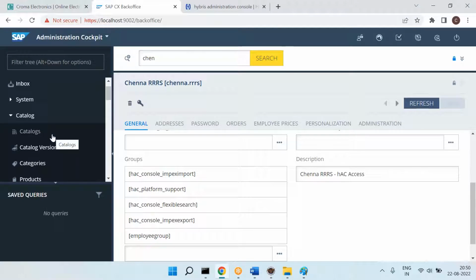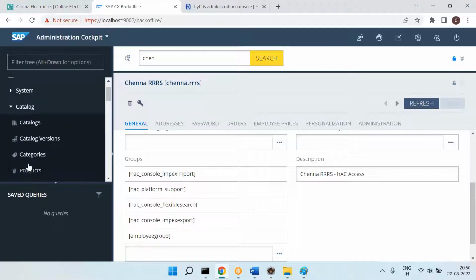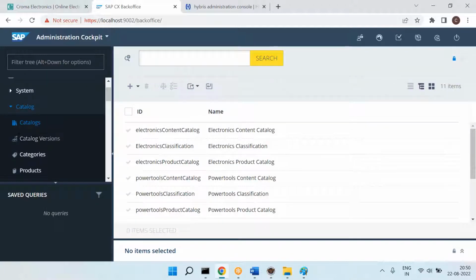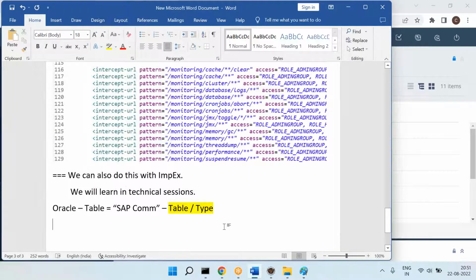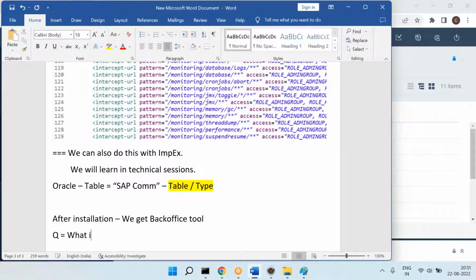In that we have a node and a subnode. Can you please observe this? I click on this. This is the node and this is the subnode. I click on this one, then I am getting some results. So that means this subnode is connected to the catalog table. In the catalog table, I have the data that is displayed here. So now let's understand what I'm trying to say: after installation, we get the back office tool. Now let's understand what the back office tool is, and what is the purpose of this.